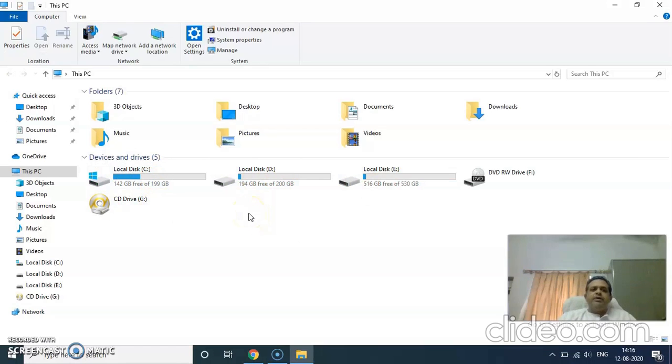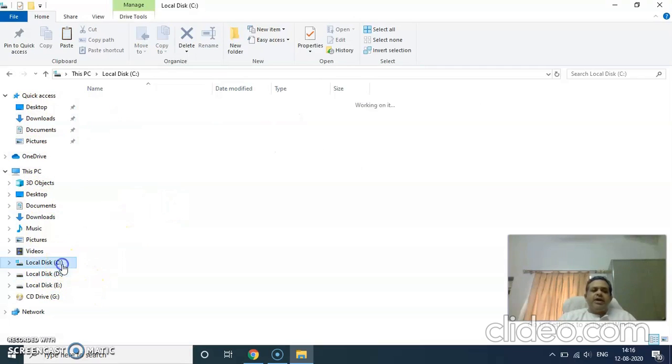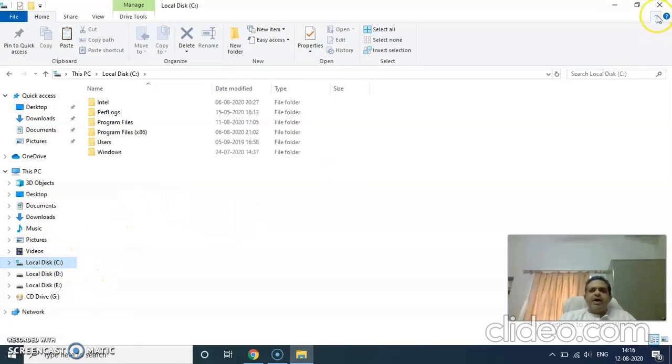So My Computer basically shows you some very accessible or frequently used folders, all the devices that are attached, and the drives that your hard disk is divided into. Also some folders can be quickly accessed from here, like desktop, downloads, documents, pictures, etc. You can open any drive quickly from here. All the contents are shown, C drive, D drive, like this. So this is the use of My Computer.